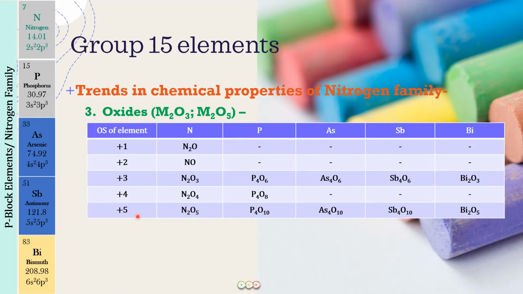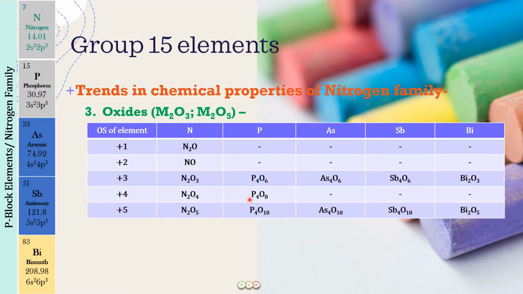So we've already discussed these in the oxidation state lecture also. Okay. Now very specially what you can see over here is that apart from nitrogen, there is phosphorus also showing one more oxidation state compound. Okay, so we have P4O8 in the +4 oxidation state for phosphorus. Now, why is this so?